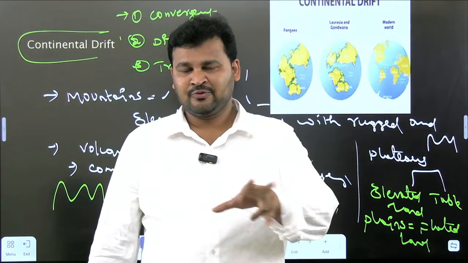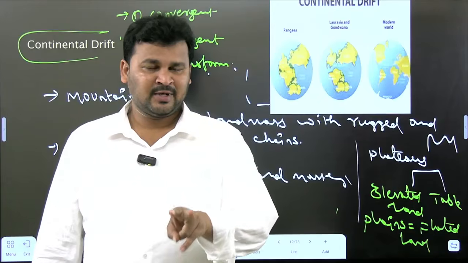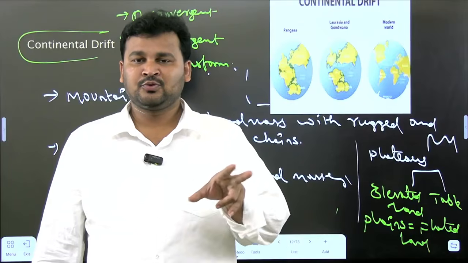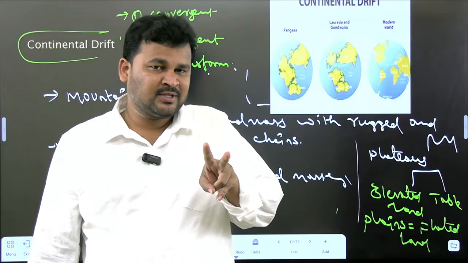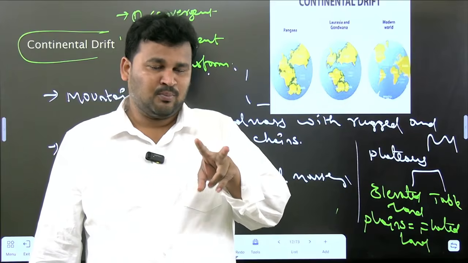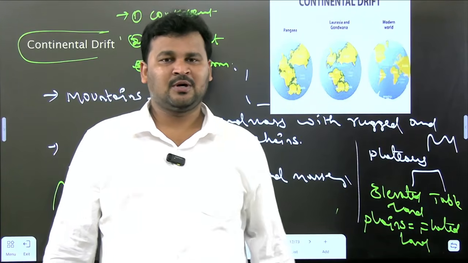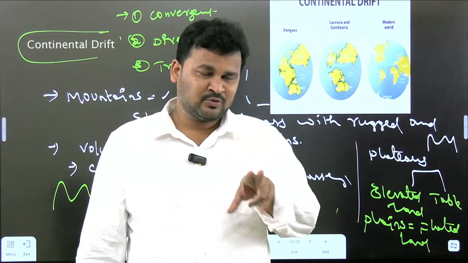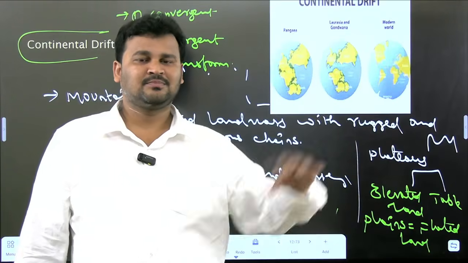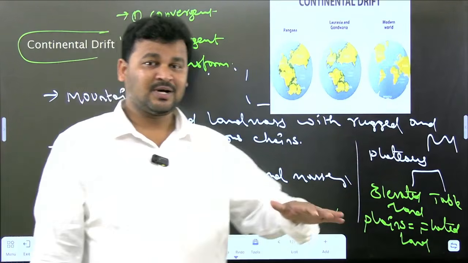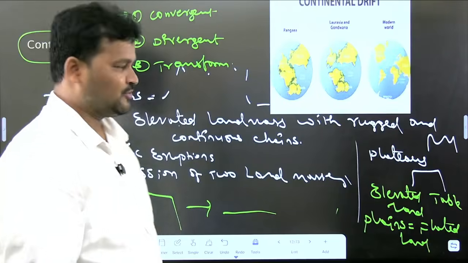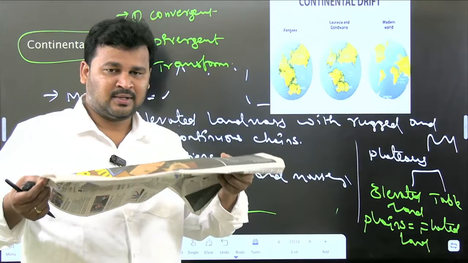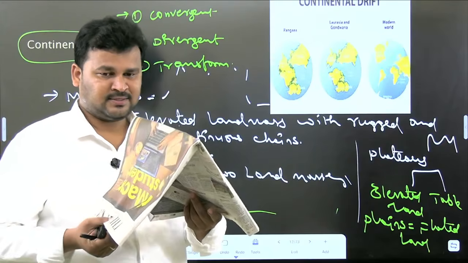Like here, two different tectonic plates: one tectonic plate was the Indian plate, and the second was the European plate. These two tectonic plates merged with each other, which led to the formation of the present Himalayas. And because of the merging of two tectonic plates, the Tethys Sea was uplifted. That is the point you have to know here. So finally, what is convergent? Convergent is nothing but the interaction, the movement, of two tectonic plates.